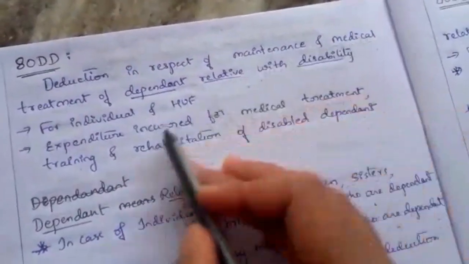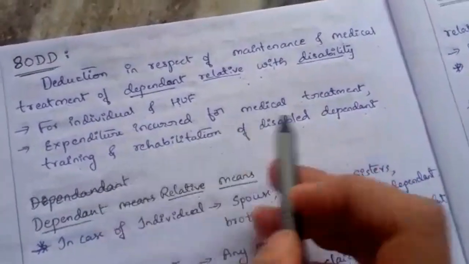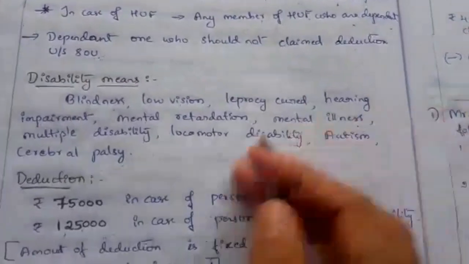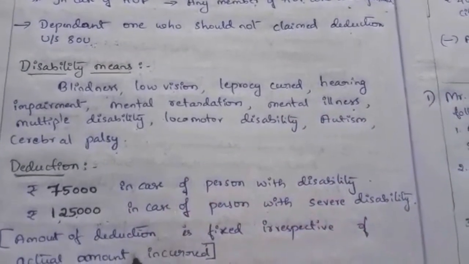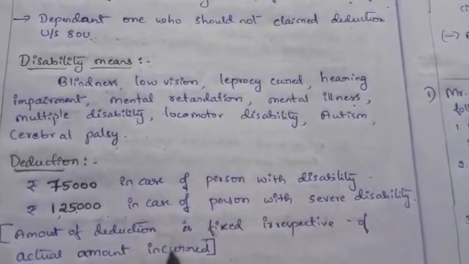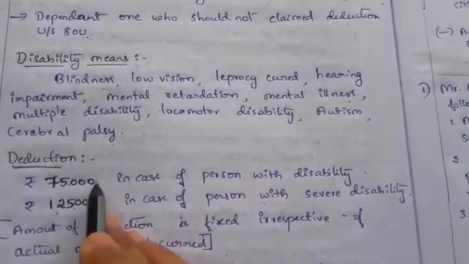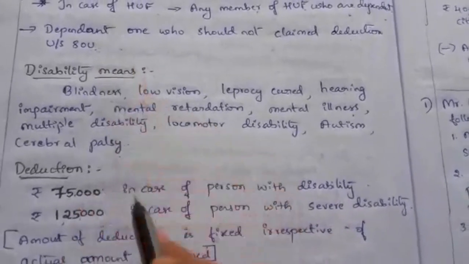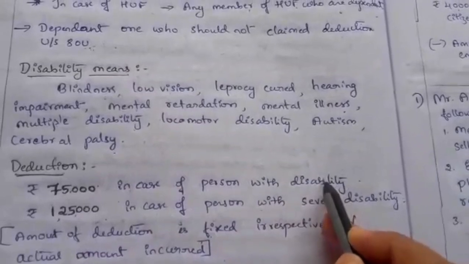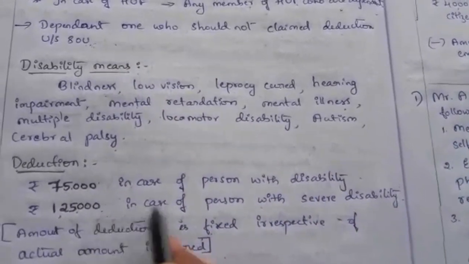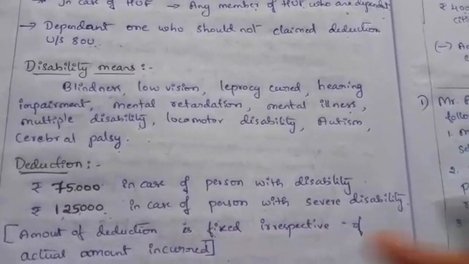In the question they might give the expenditure incurred for medical treatment or for training or rehabilitation of a dependent relative. We should ignore that amount. Irrespective of the actual amount incurred, we have to take 75,000 as a deduction under section 80DD in case of a person with disability, and 1,25,000 in case of a person with severe disability.